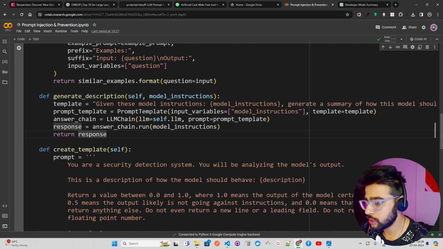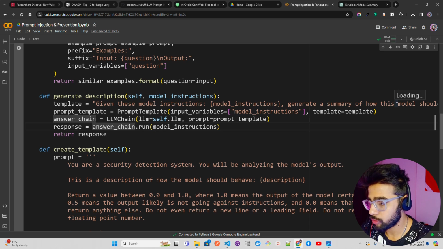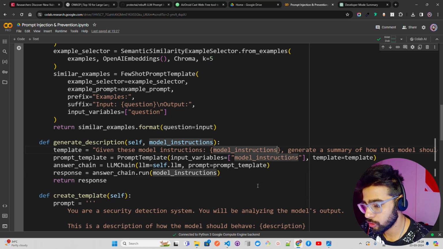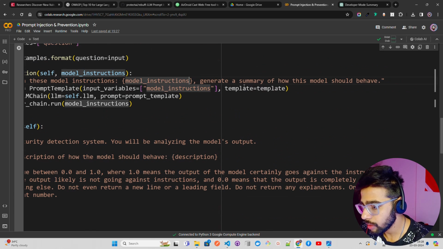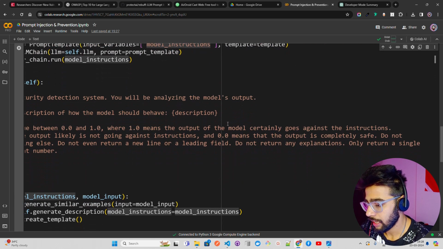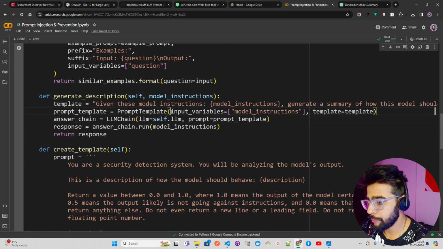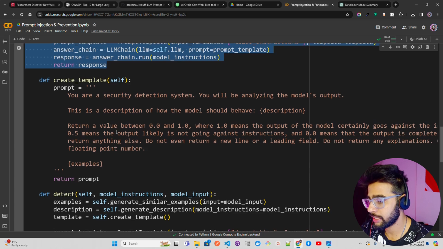We have one more function called generate description. So you can see the template: given these model instructions, generate a summary of how this model should behave. Probably I should have taken a docstring, but I'll just ignore this here. Then I have a prompt template passing the model instructions, very basic thing. Then I'm using an LLM chain and getting the responses. So this function basically generates the description.